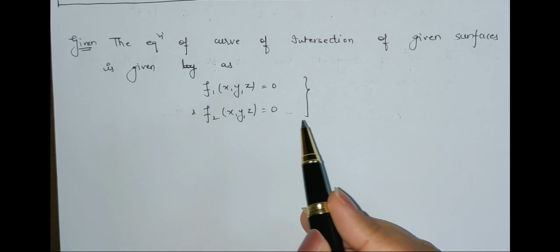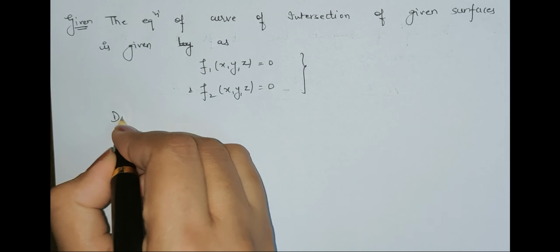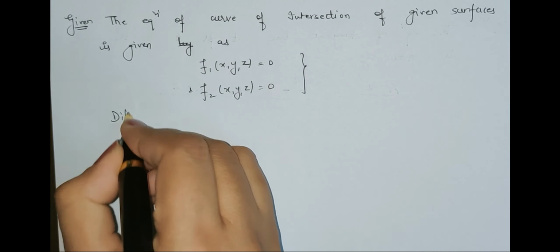Now what can I do next? I can definitely differentiate with respect to s. So I am going to differentiate both the equations with respect to s. And what is my f1? f1 is a function of x, y and z. So how do I differentiate it with respect to s?